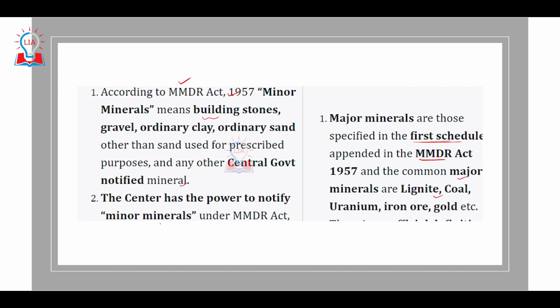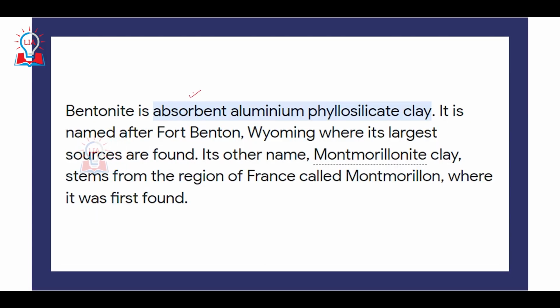As far as minor minerals are concerned, the Centre has the power to notify any other mineral as a minor mineral under the MMDR Act. So as we can see, minor minerals are generally building stones, gravels, ordinary clay, and ordinary sand. And bentonite is basically nothing but an absorbent aluminum phyllosilicate clay.